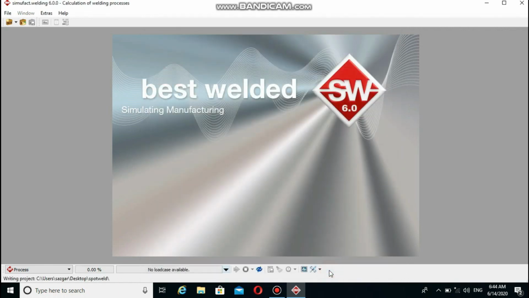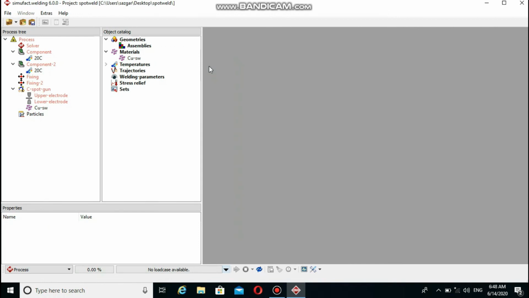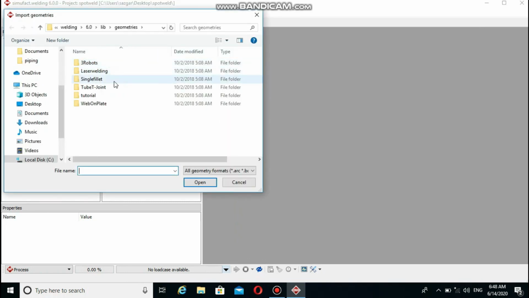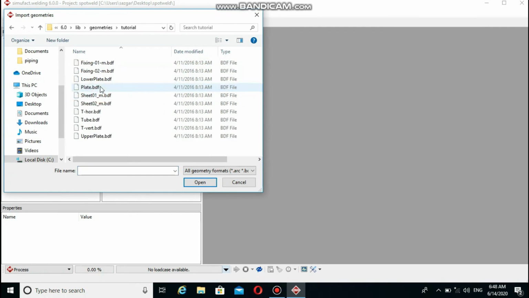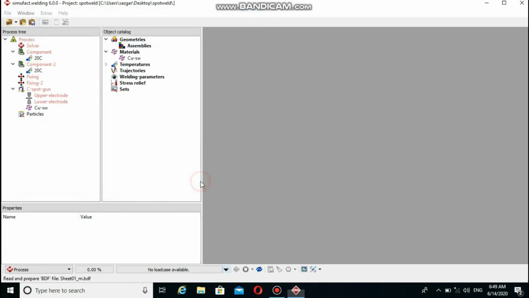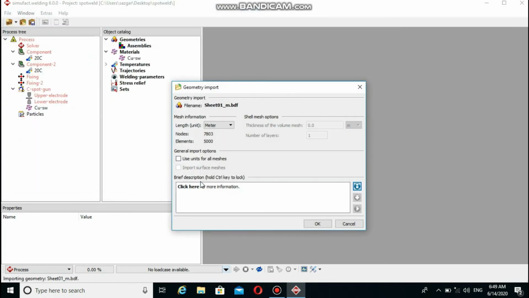Apply, OK. Now the geometry of the 2 sheets will be imported. This tutorial uses positions and mesh geometry in PDF format, which are located in the tutorial folder. Right-click, Geometry, Library, choose Tutorial, Sheet 1 and Sheet 2. OK. Mark the box used for all geometry.